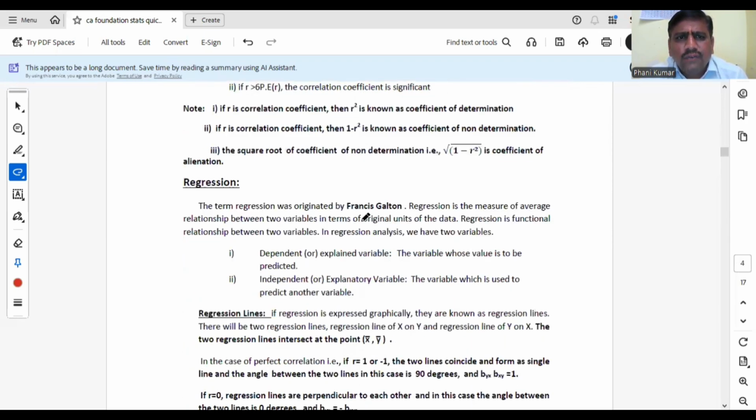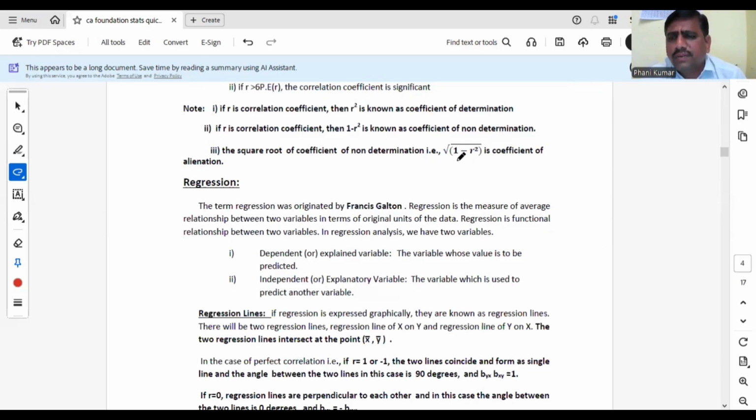Next, if r is the correlation coefficient, then r square is known as the coefficient of determination. If r is minus 0.6, r square is 0.36, and it is known as the coefficient of determination. 1 minus r square is known as the coefficient of non-determination. Similarly, root of 1 minus r square is known as the coefficient of elimination. This is about correlation. Please remember the important points, and basically you have to concentrate on examples.